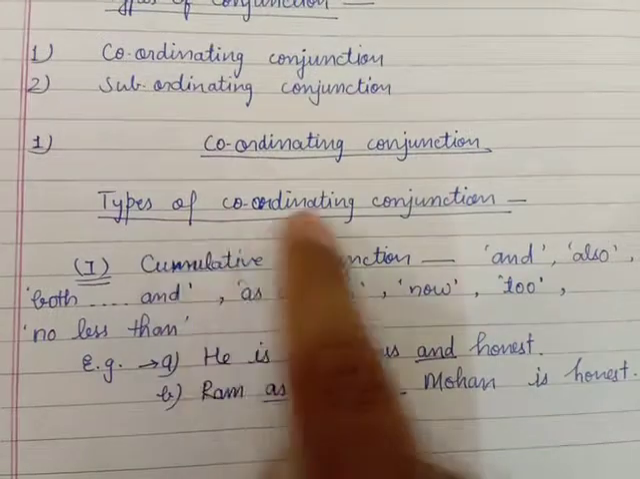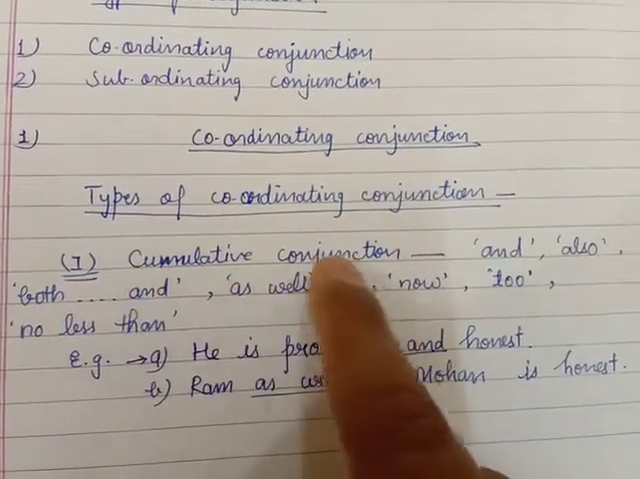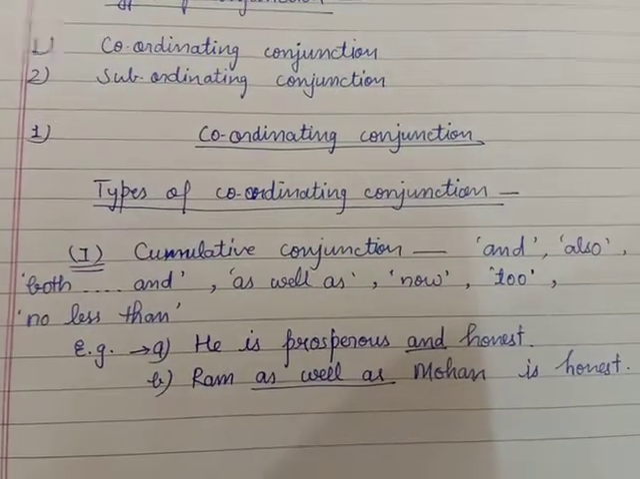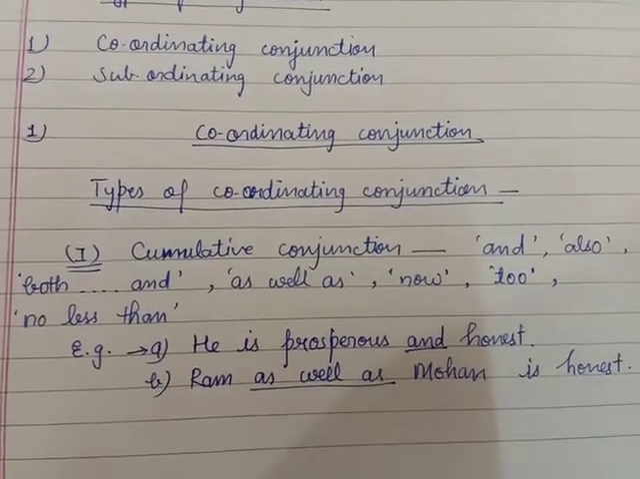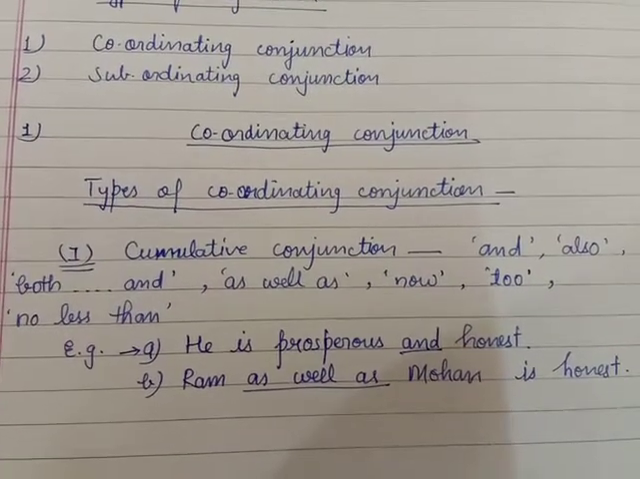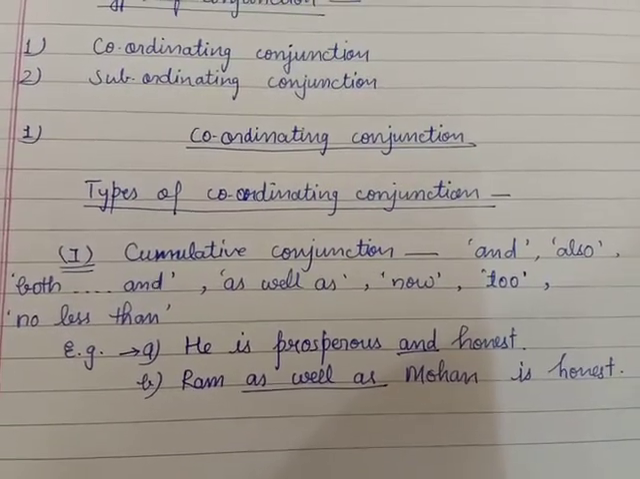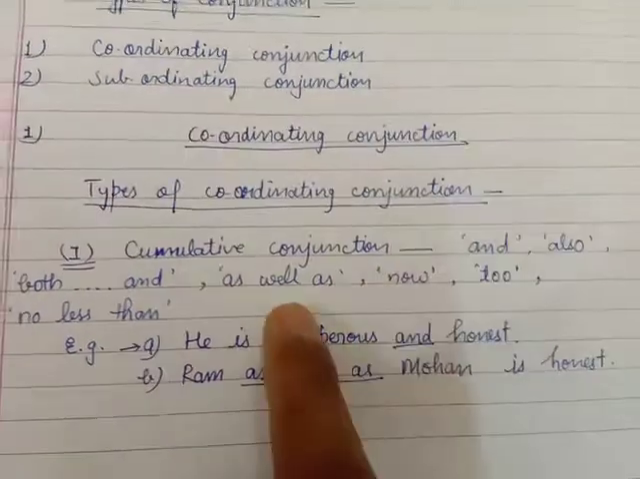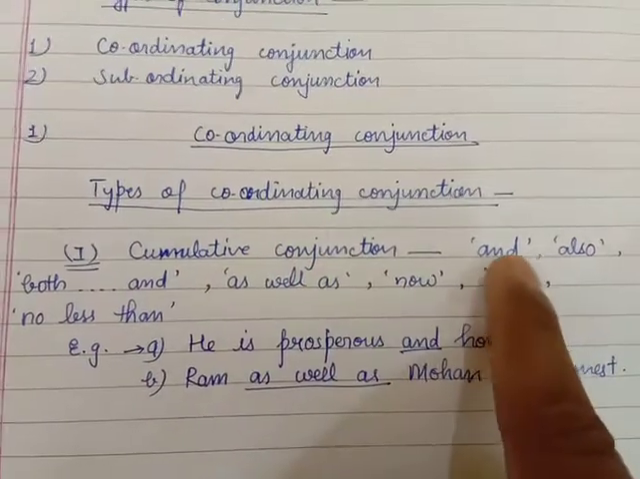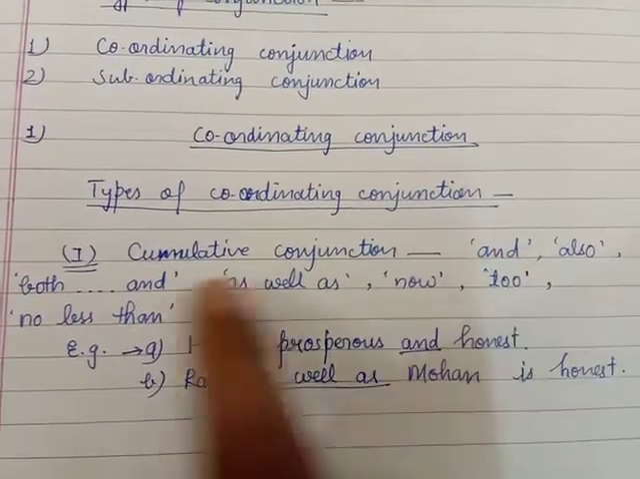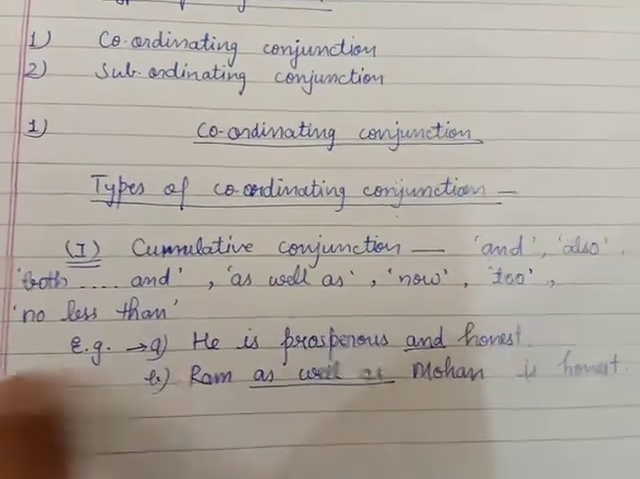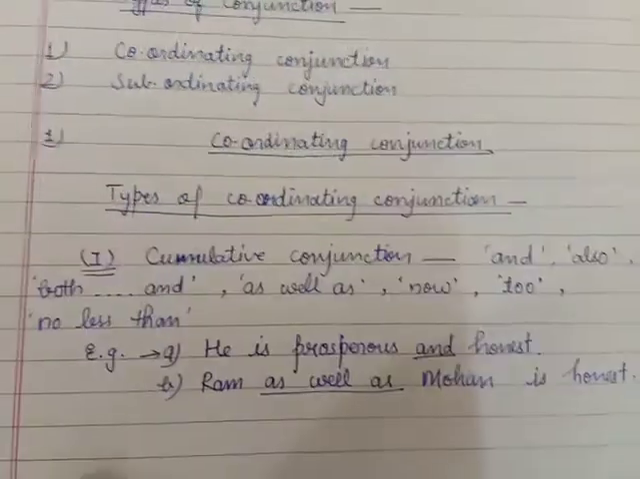Types of coordinating conjunction: first of all, cumulative conjunction. Cumulative means which have the same sense. Same sense means same idea, both are going in the same way, so they are joined by cumulative conjunction. Here the conjunctions are and, also, both and, as well as, no less than.